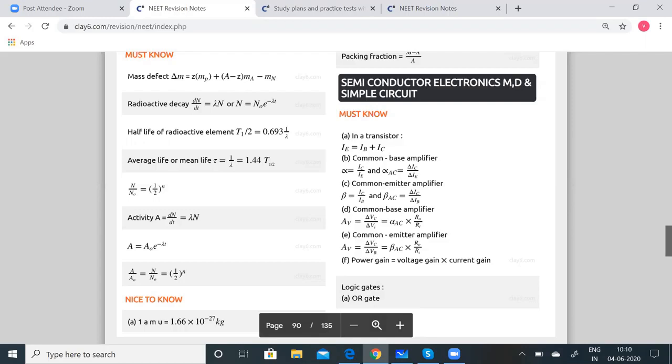This is a very important thing. In a semiconductor, in general, Ne into Nh is equal to Ni squared, where Ne is the free electron density in the conduction band, Nh is the hole density in the valence band, and Ni is the intrinsic carrier concentration.